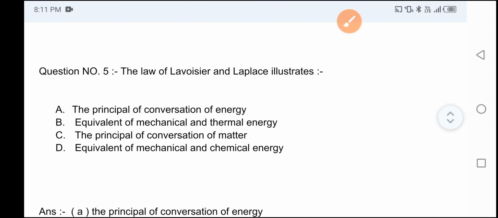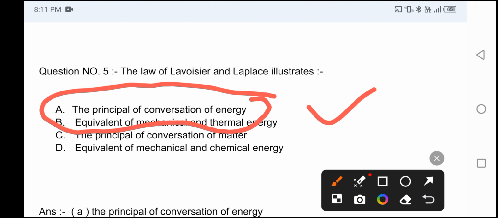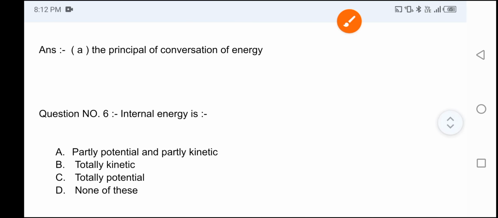The law of Lavoisier and Laplace incentrate? Option A: the principle of conservation of energy, option B: equivalence of mechanical and thermal energy, option C: the principle of conservation of matter, option D: equivalence of mechanical and chemical energy. And the correct answer is option A, the principle of conservation of energy. Now move on to question number 6.